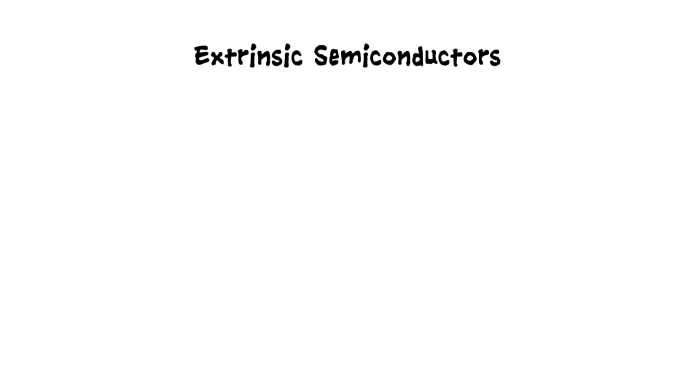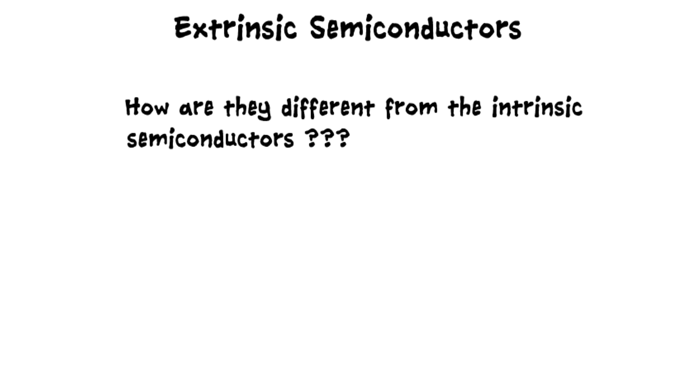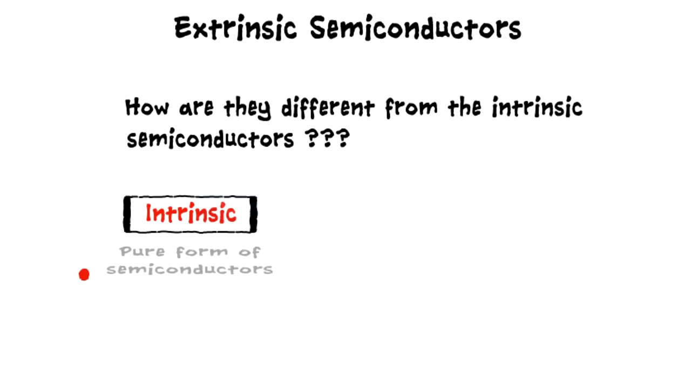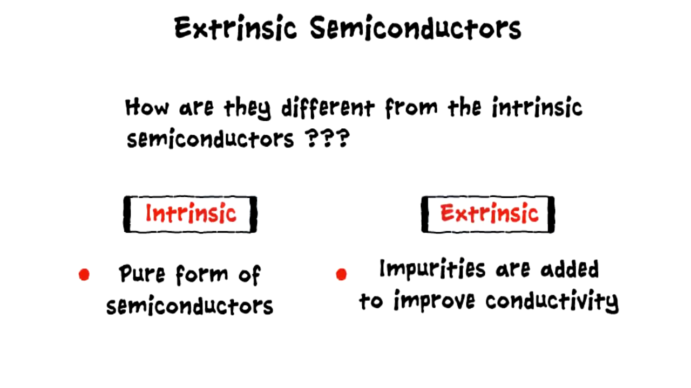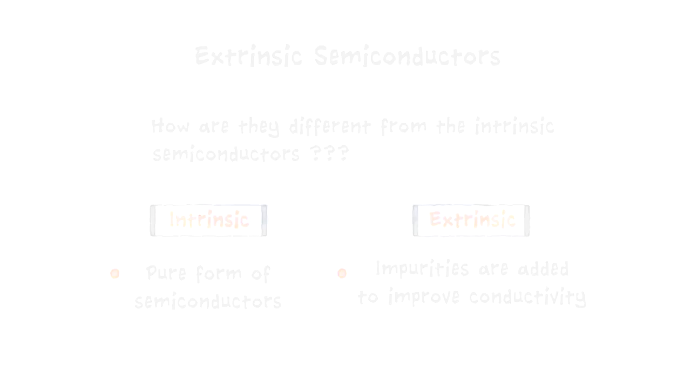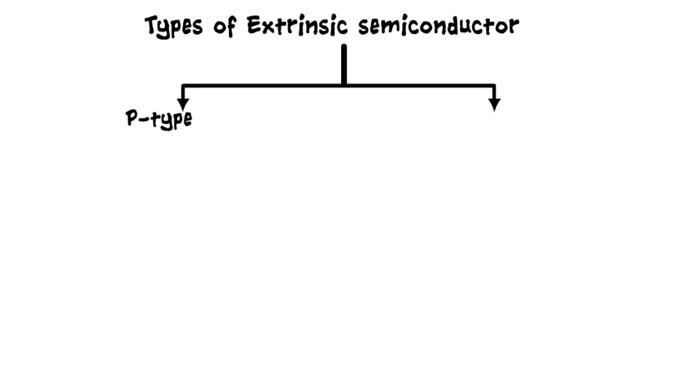So let's understand the second type of semiconductors, which are extrinsic semiconductors. How are they different from the intrinsic semiconductors? While intrinsic are the pure form of semiconductors, impurities need to be added to the intrinsic to improve their conductivity. And these semiconductors with impurities are called as extrinsic semiconductors. Extrinsic semiconductors are further subdivided into p-type or trivalent and n-type or pentavalent.